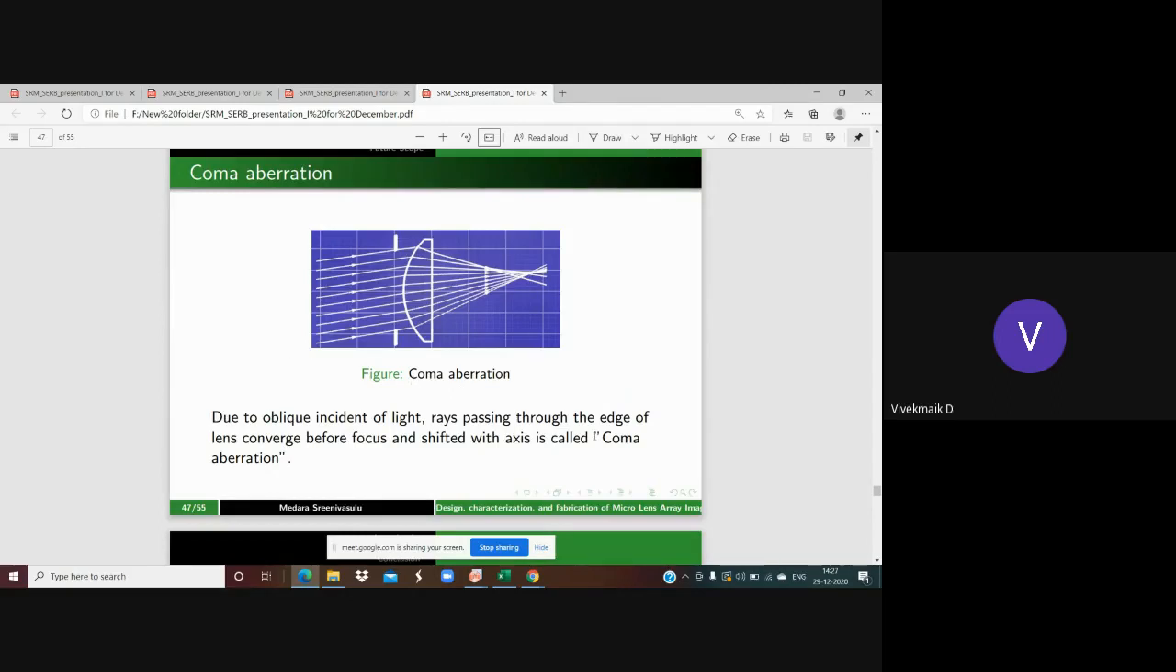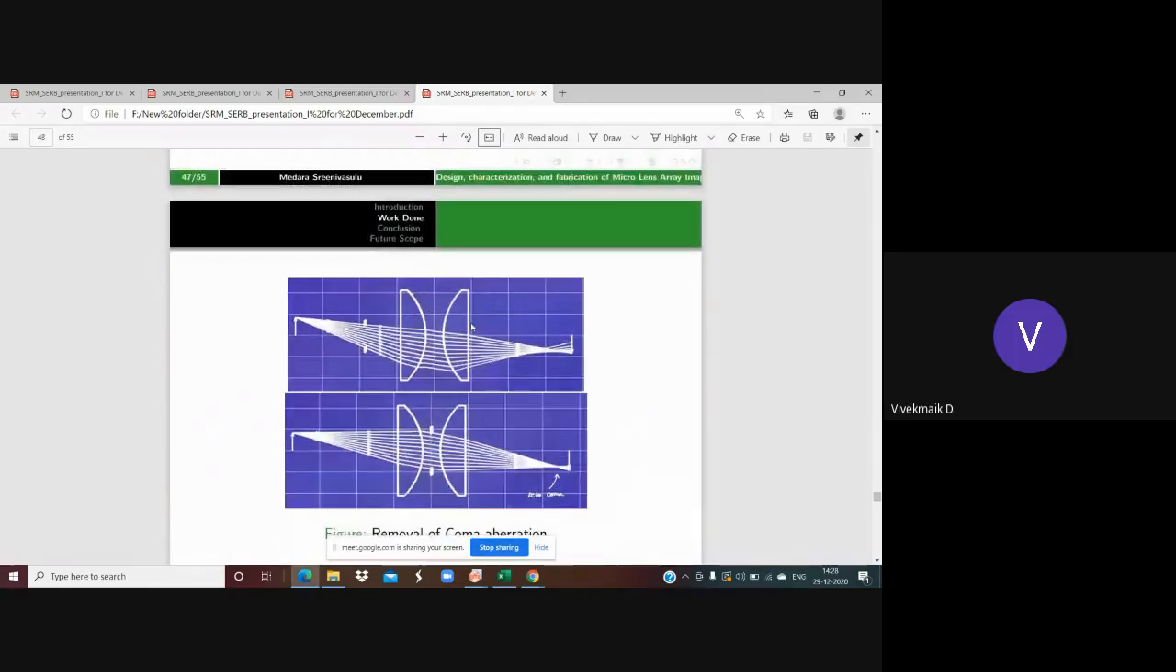Here I'm considering light of one color only, blue. When rays pass through the edge of the lens, they converge before the focus and shift with respect to the axis, as you can see. That's known as coma aberration. The shift of the axis is only going to be vertical. So the oblique incident light falling on the edge of the lens surface converges before the focus point. That's known as coma aberration.